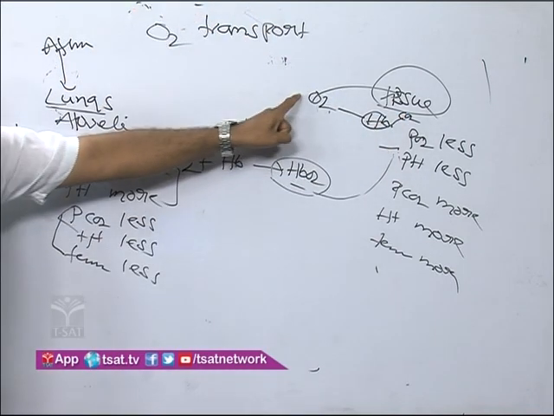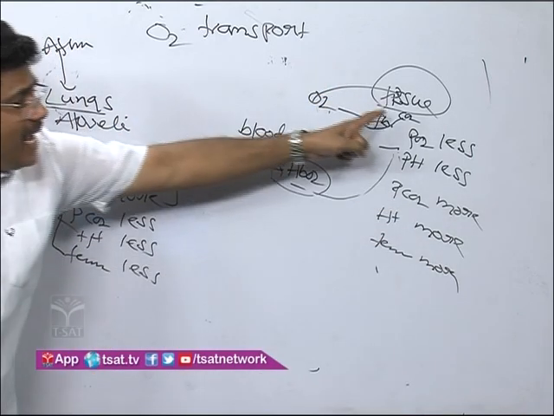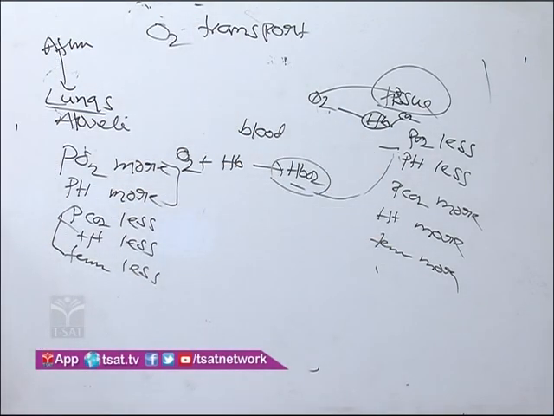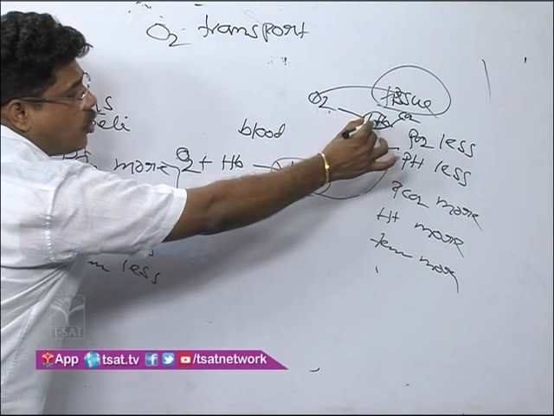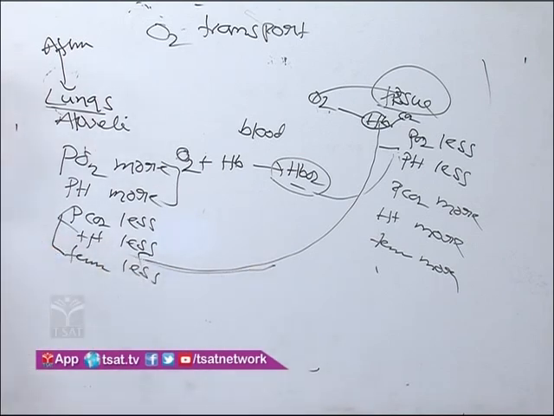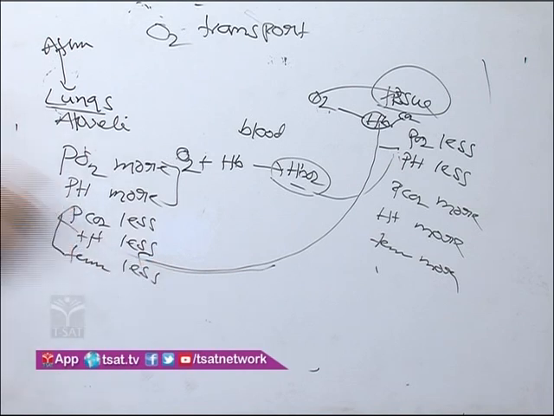That means oxyhemoglobin is dissociated due to these factors, and carbon dioxide hemoglobin is associated. Carboxyhemoglobin then enters into the lungs.